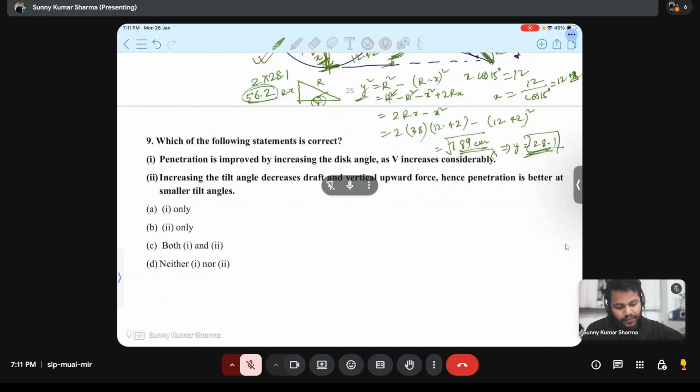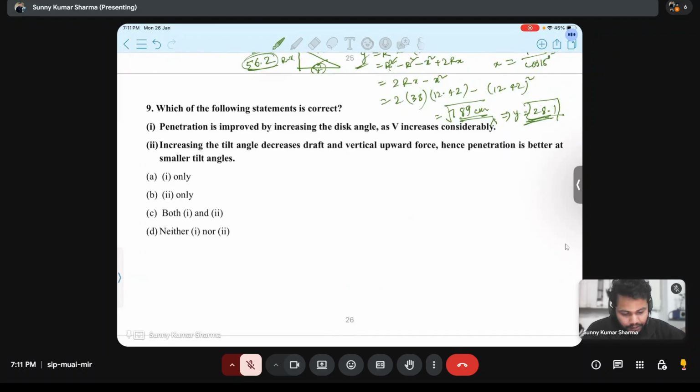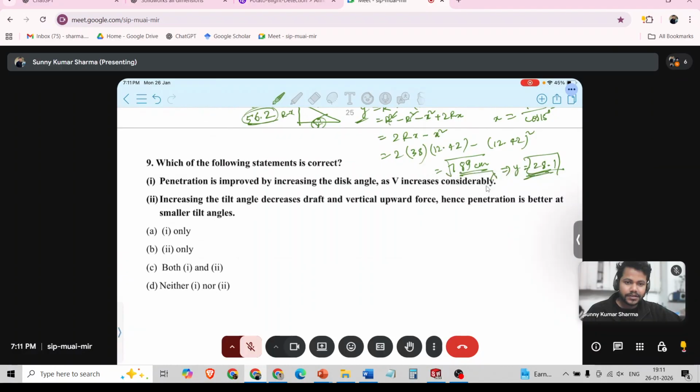Next question: which of the following statements is correct? Penetration is improved by increasing the disc angle as V increases considerably. Is it correct?